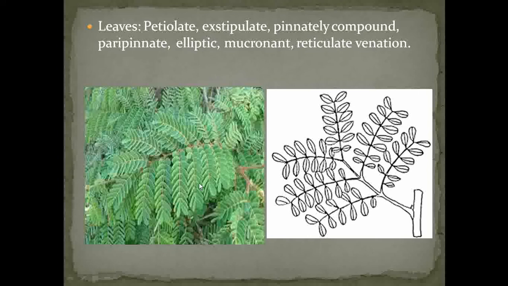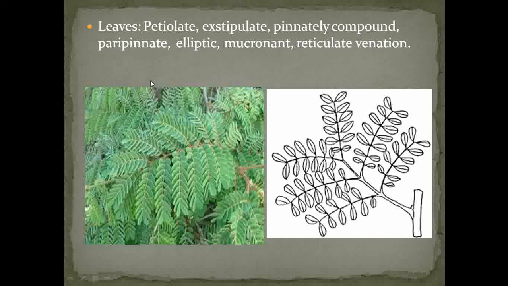This is called bipinnately compound leaves. If you observe the leaves, they are paripinnate, as observed in Caesalpinia pulcherrima. Also see what paripinnate leaves are. Whenever the rachis ends in two leaves, with no single leaf at the apex, at that time the type of leaf is called paripinnate.